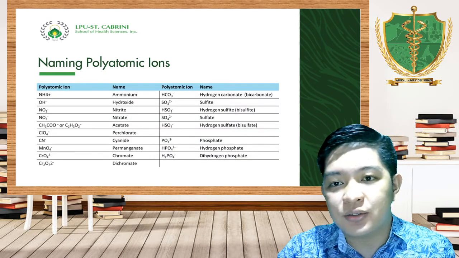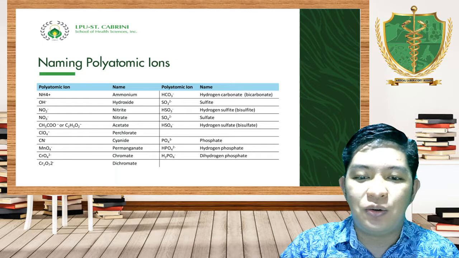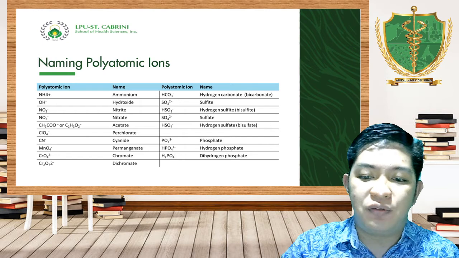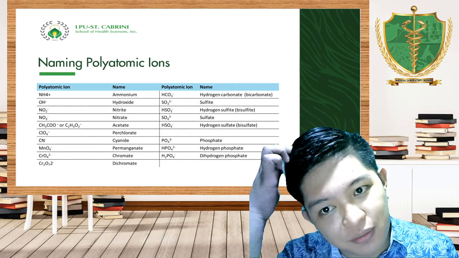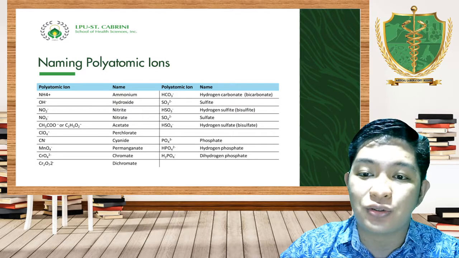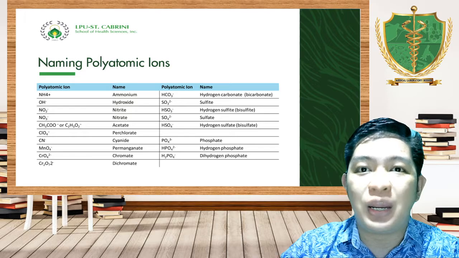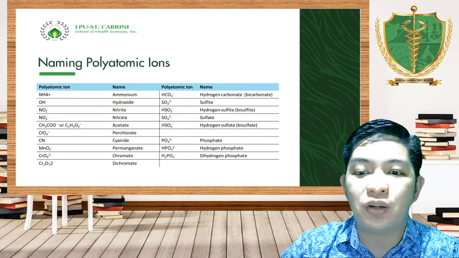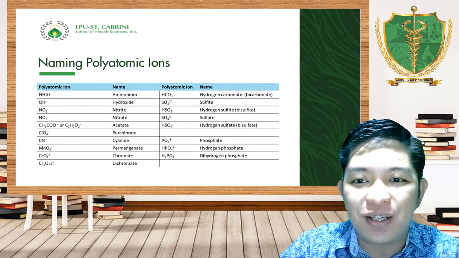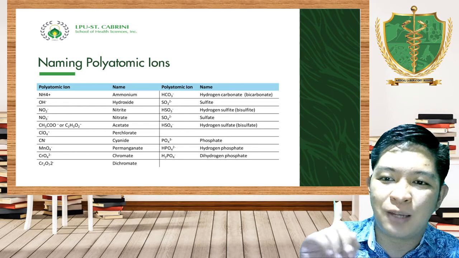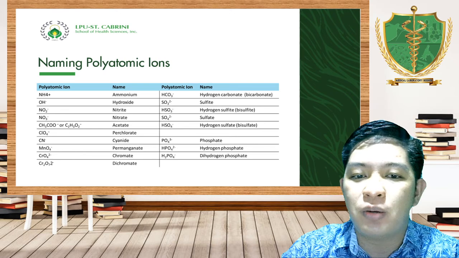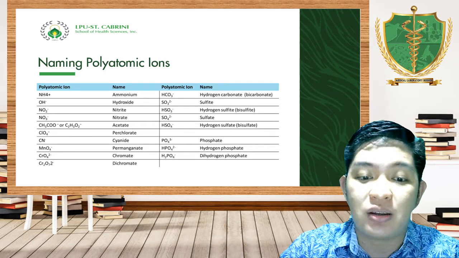if we have cations and we have anions, definitely we also have what we call polyatomic ions. And from the word itself, polyatomic ions, meaning to say, it is composed of more than one ion. It is composed of more than one element. It is composed of more than one atom. Okay? And we have here the list, no? Ayan, nandyan, no? In my screen, I have there the list of our most commonly used polyatomic ions.